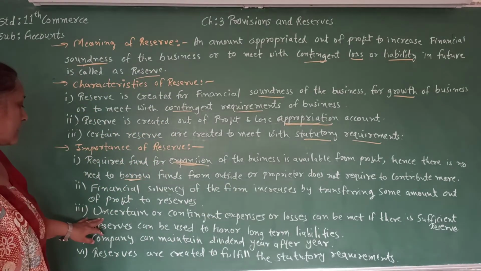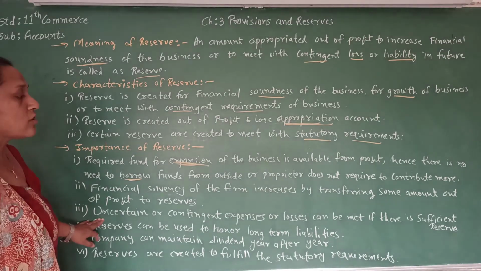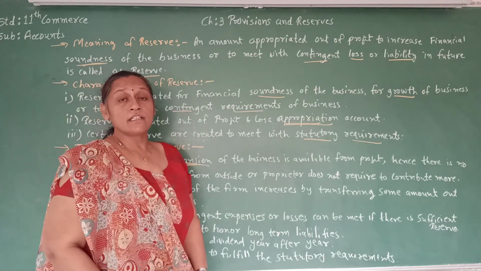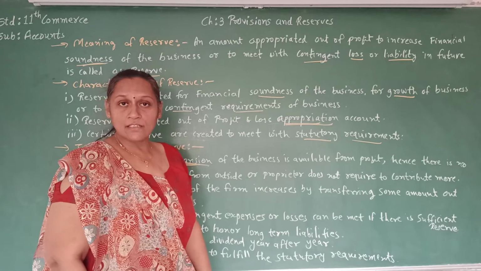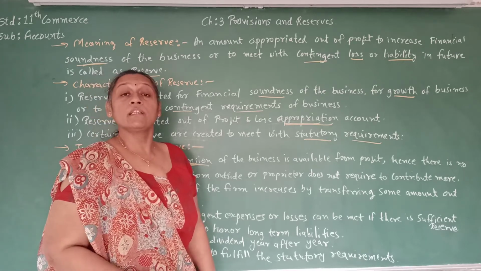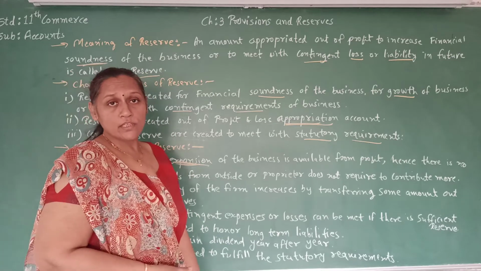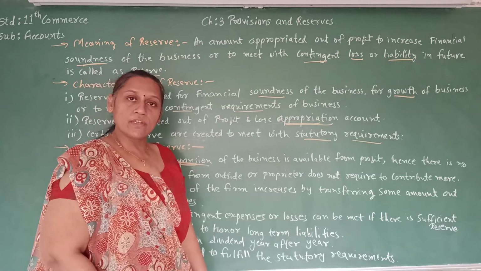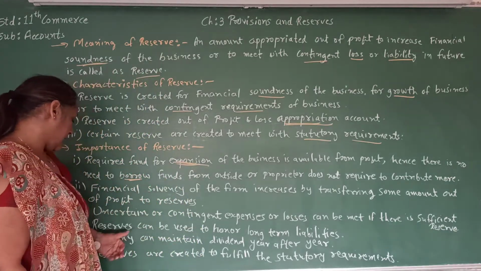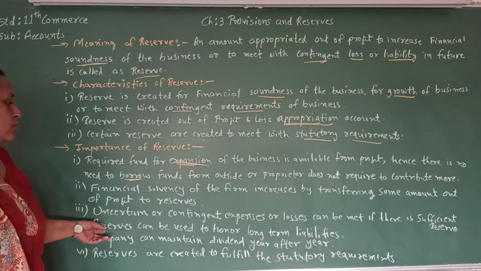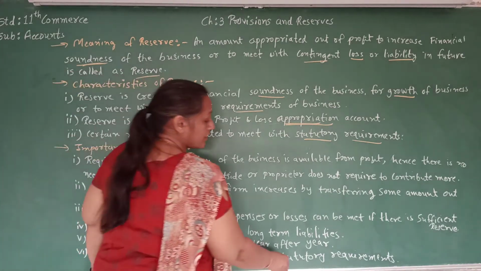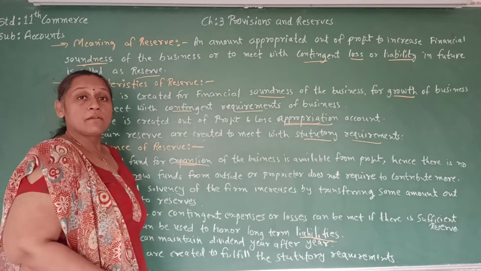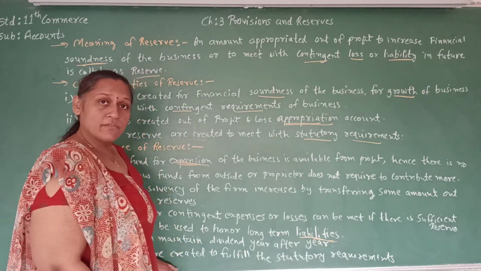The third one is that uncertain or contingent expenses or losses can be met if there is a sufficient reserve. In business we know that plenty of uncertain accidents can happen. At that time, if there is a reserve in the business, it can be utilized very nicely, and the business can come out of any difficulty with the help of the reserve. The next one is that a reserve can be used to honor long-term liability. From that reserve we can repay the long-term liability very nicely.